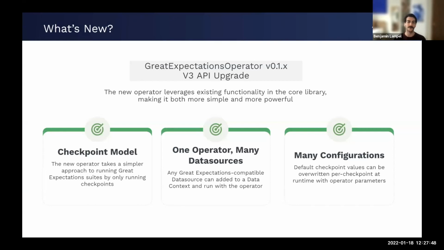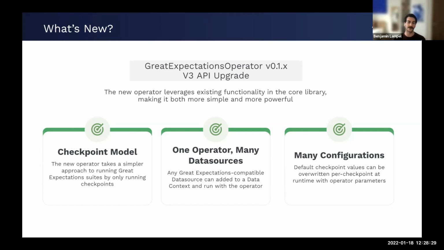So let's get right into it. What's new? So the first thing to note is the operator has moved from v0.0.x to 0.1.x, which means that it is officially sanctioned. It is no longer just experimental. Now it runs with the v3 API, which, as mentioned in this call earlier, is the new direction. And I'm sure you've all seen the big announcements earlier in Slack about that. So no need to explain why a v3 API upgrade is a good thing here.